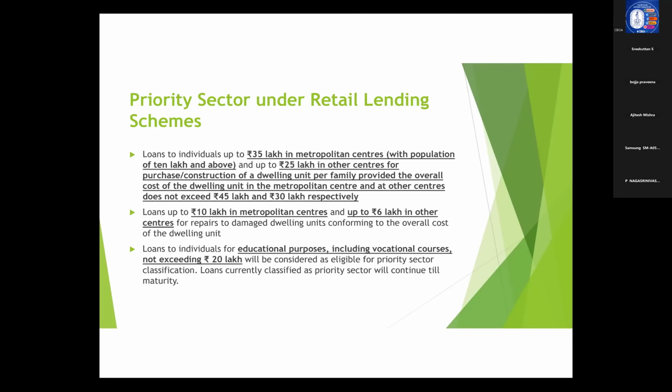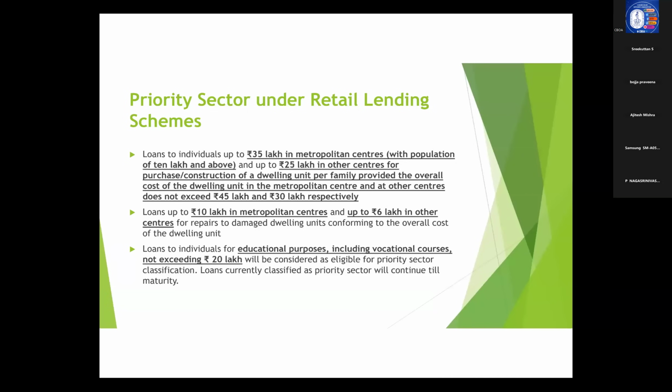There also, the overall cost of the dwelling unit comes into the picture. It is not that you are lending 10 lakh rupees for repairs of a flat in Bangalore, but if the flat cost is 100 lakhs, it will not qualify, because the dwelling unit cost should be within 45 lakhs. Then only a loan amount up to 10 lakhs for repairs will be eligible for priority sector lending.